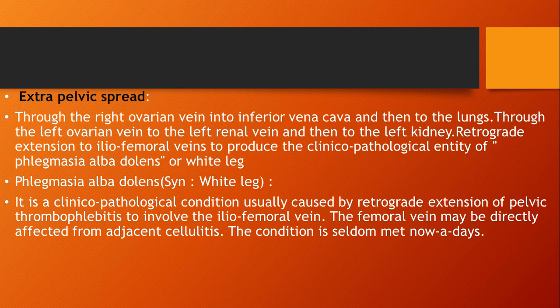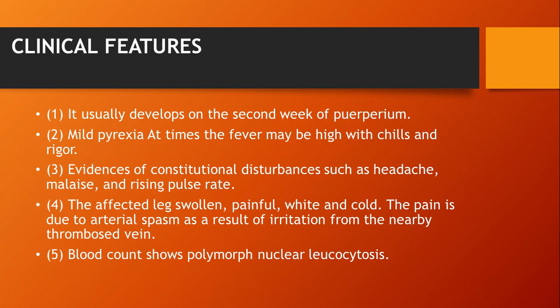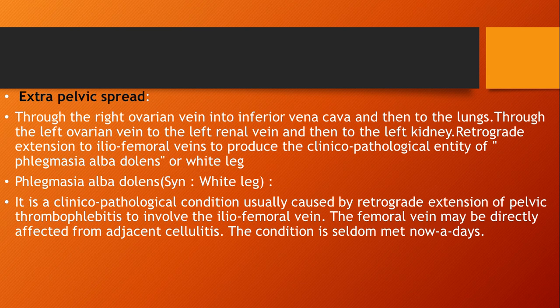Phlegmasia alba dolens, or white leg, is a clinical pathological condition usually caused by retrograde extension in pelvic thrombophlebitis to involve the iliofemoral vein, and the femoral vein may be directly affected by adjacent cellulitis. The condition is seldom met nowadays. So what happens is that the ovarian veins or the uterine veins are connected to the main vena cava, and that circulation will go to the lungs. It will spread from the femoral vein to other organs, leading to extrapelvic spread of this thrombus.